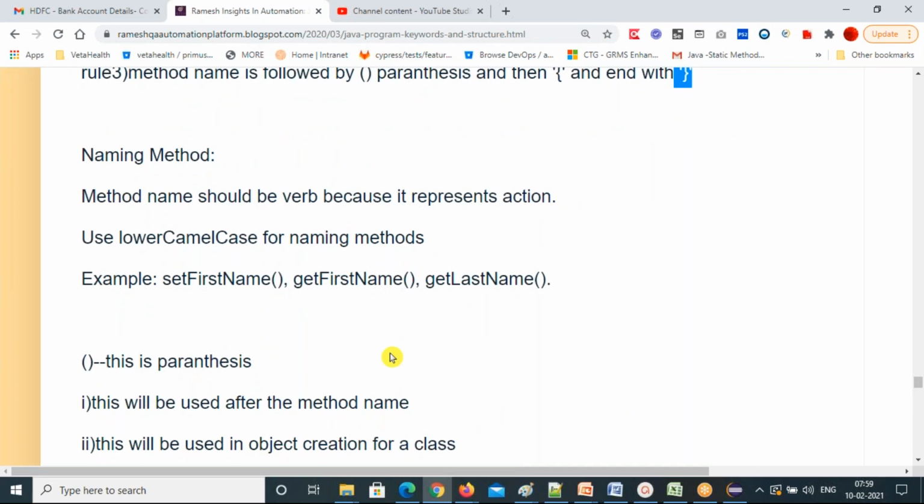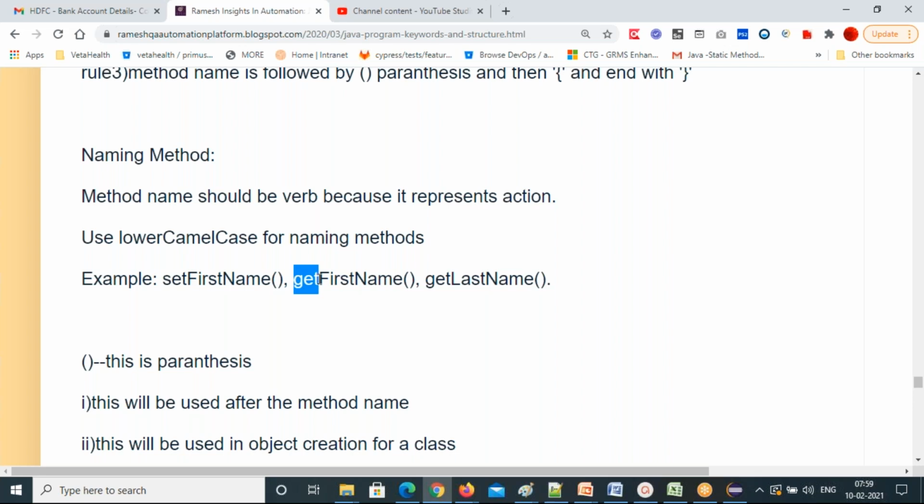A method name must be a verb because it represents an action, the behavior you will write inside the method. Basically, the logical part, the calculation part, you will write inside the method body. And use lower camel case for naming methods. This is the example. See, setFirstName followed by parenthesis. First, set is one word, right? First word all lowercase. Second word, F capital, N capital. Set first name.